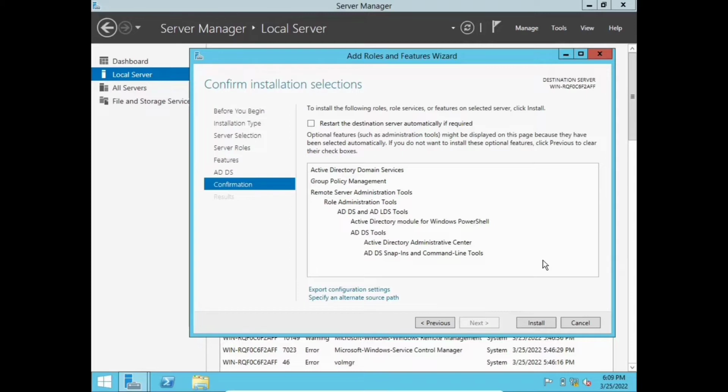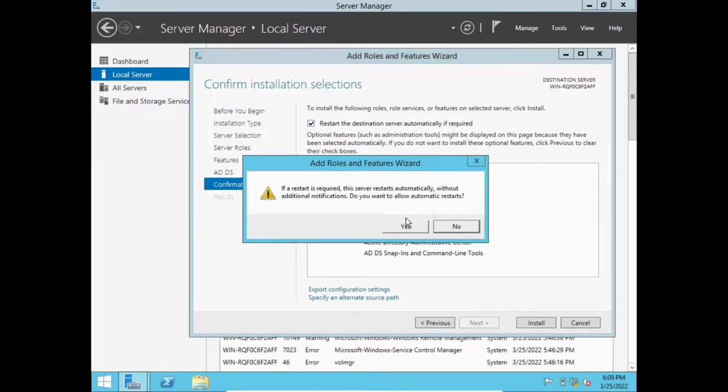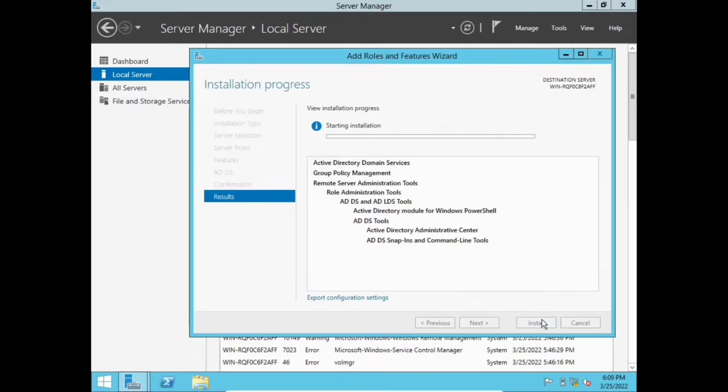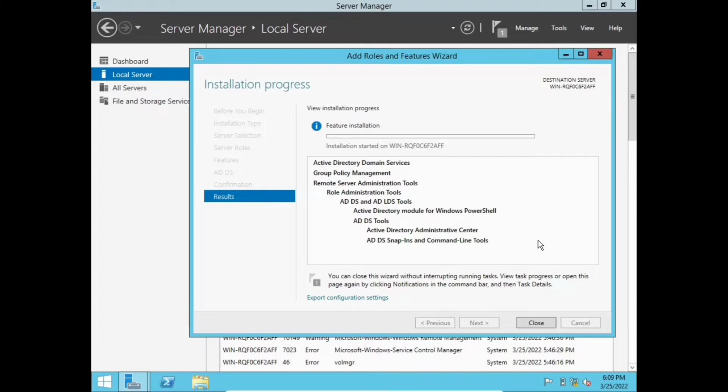By the way, in the confirmation installation selections page, it says to install the following roles, role services or features on the server, click install. But the most important thing, don't forget to check the checkbox here, restart the destination server automatically if required. So don't forget to check the checkbox and then click install, and then I'm gonna wait because the installation progress is starting, so I'm gonna wait until it's done.